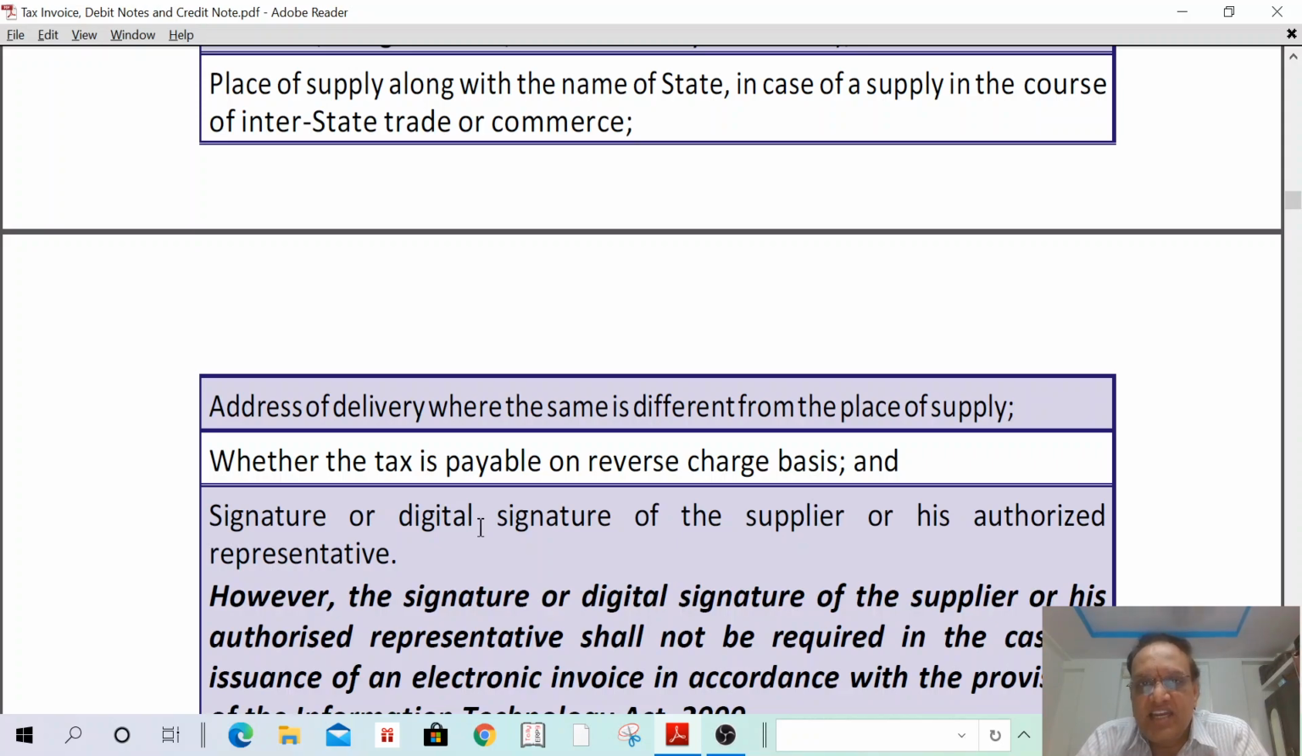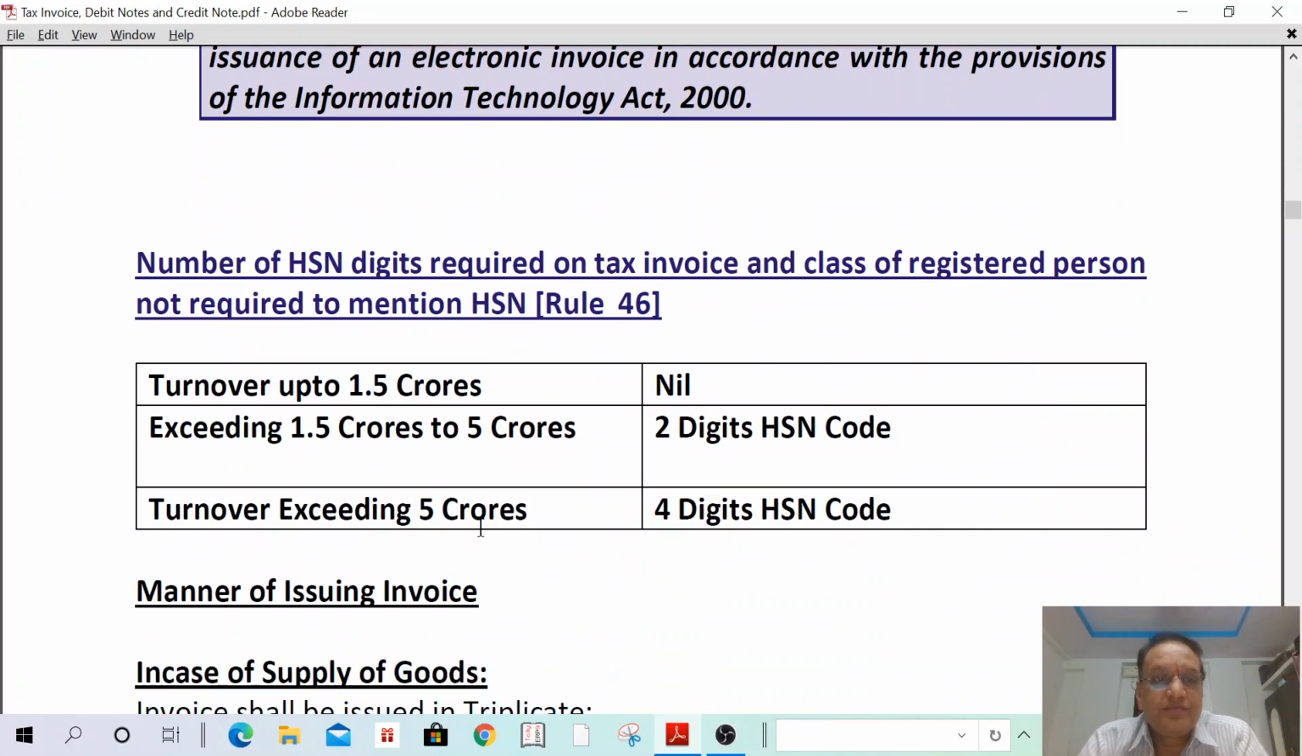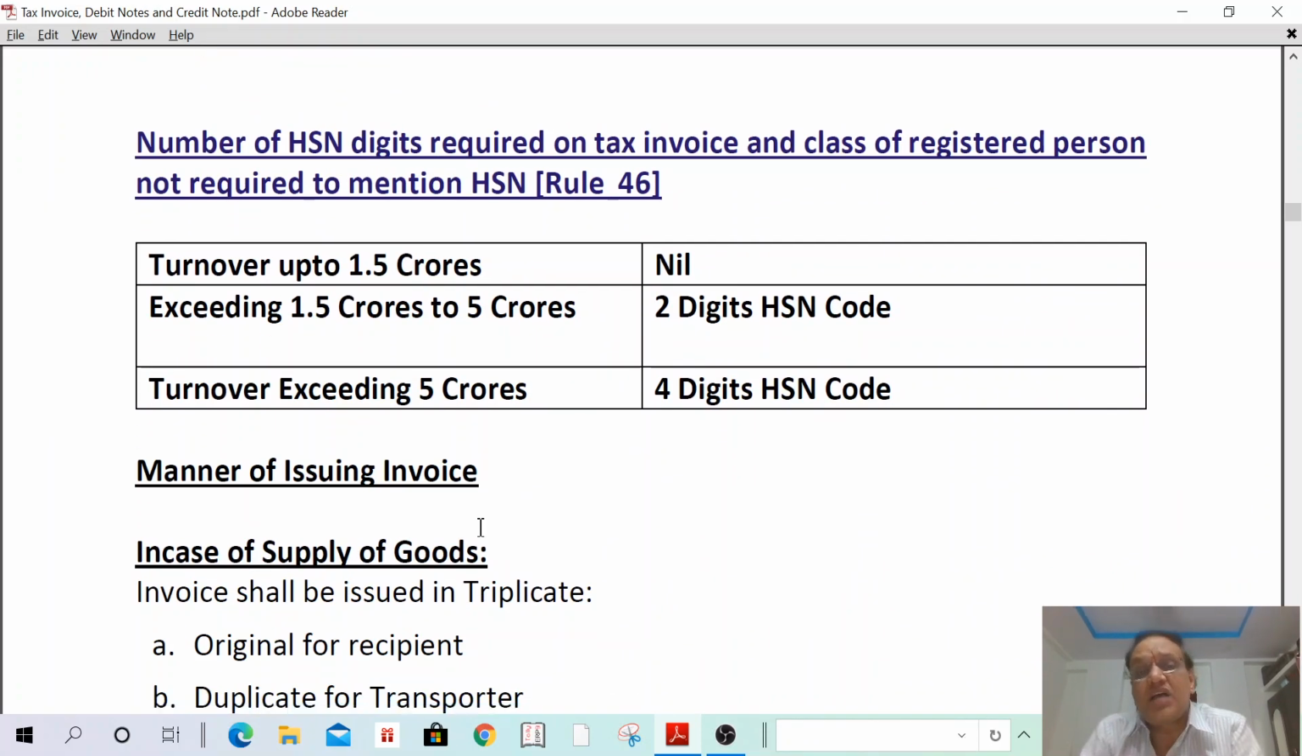Okay. Next concept we are going. HSN code. HSN code already informed. It was developed by World Customs Organization. Then HSN codes, actually 8-digit HSN codes are also there. Then number of HSN codes required to be mentioned on tax invoice. What is the number of HSN codes that has to be maintained?